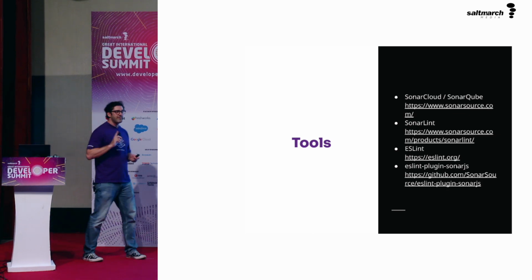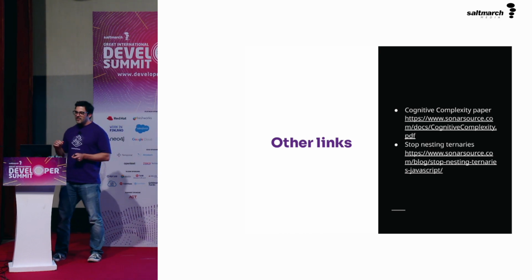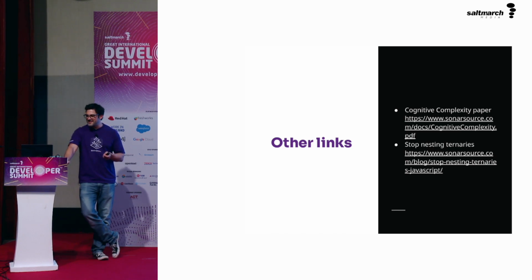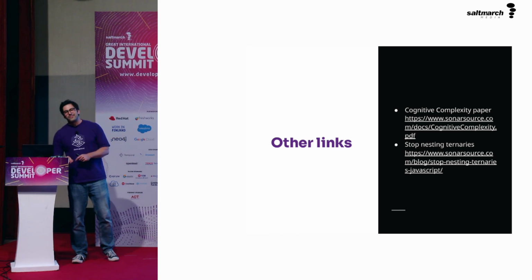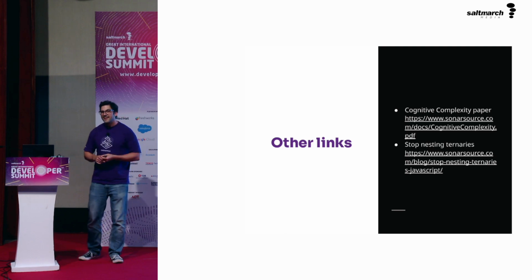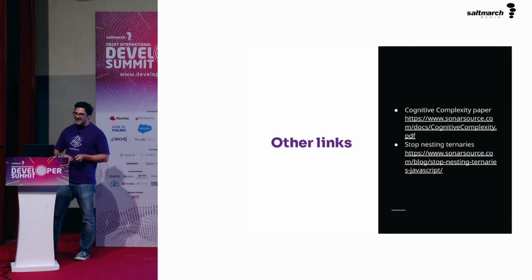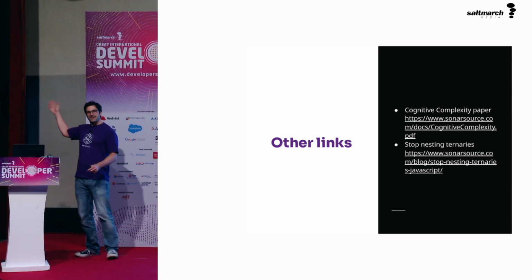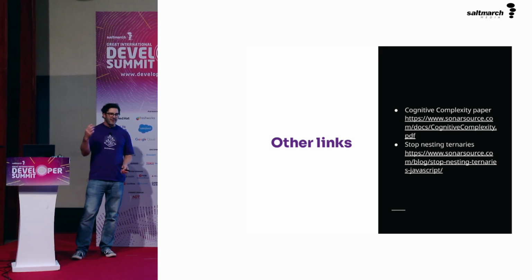I've got two other links for you. There is a wonderful cognitive complexity paper, which was written by the people at Sonar back in 2016. I'm not normally one for reading computer science papers, but it turns out I've read this one three or four times now. It's really helpful. It goes into a bunch of the nuance of cognitive complexity. Cognitive complexity itself was written about Java in the first place, and includes some appendices for JavaScript and for Python and things like that. I do recommend reading it. And I also recommend reading my blog post, Stop Nesting Ternaries, which is just that rant, but in longer form with more examples. And then share that with all your colleagues and friends and anybody who's ever written a nested ternary.